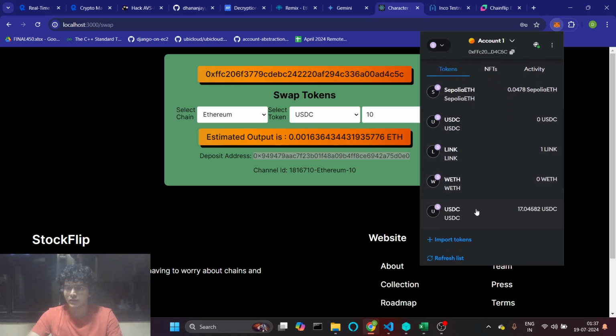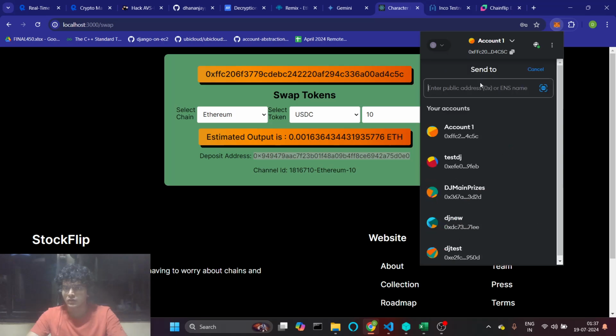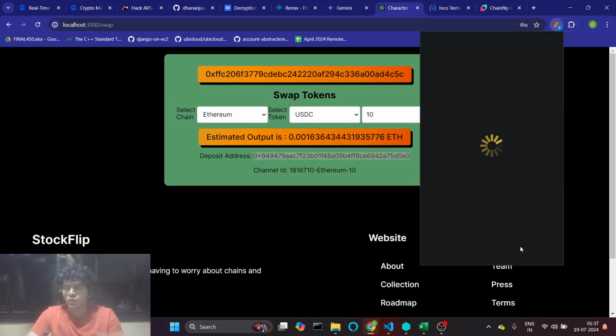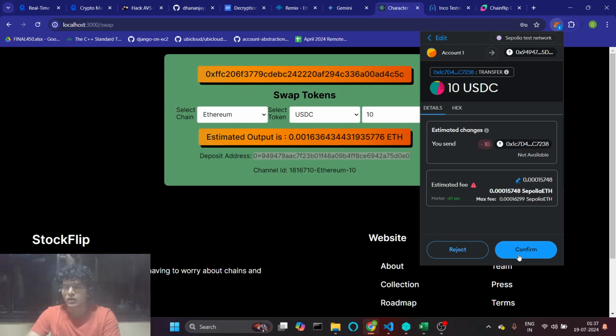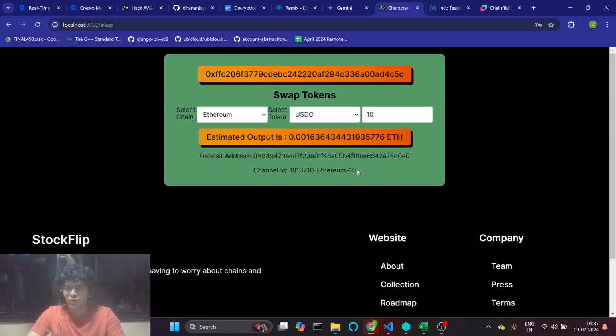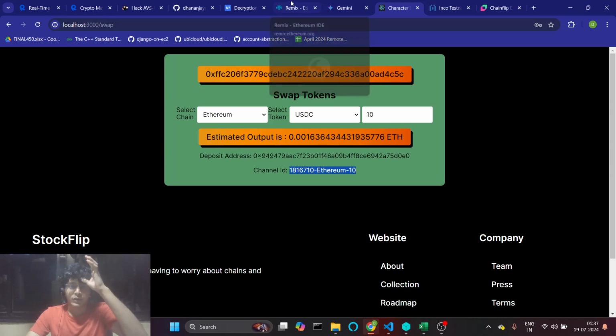So I'll just do that here, and I'll transfer 10 USDC. So once this is deposited, the channel status would change eventually. This takes around 2 minutes to get processed, and the estimated amount would be a Sepolia ETH because we believe in EVM compatible chains as of now, but we also believe that you can easily swap your other native assets to Ethereum native tokens.